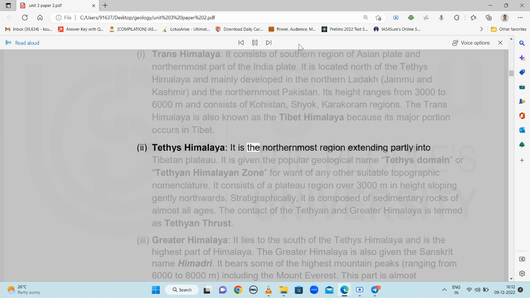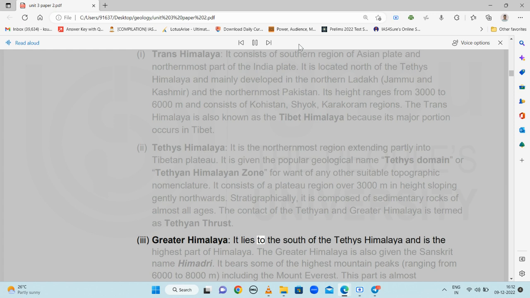2. Tethys Himalaya. It is the northernmost region extending partly into the Tibetan Plateau. It is given the popular geological name Tethys Domain or Tethys Himalayan Zone for want of any other suitable topographic nomenclature. It consists of a plateau region over 3,000 meters in height sloping gently northwards. Stratigraphically, it is composed of sedimentary rocks of almost all ages. The contact of the Tethys and Greater Himalaya is termed as Tethys Thrust.